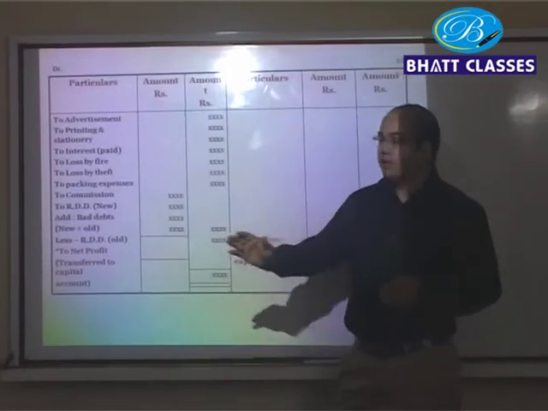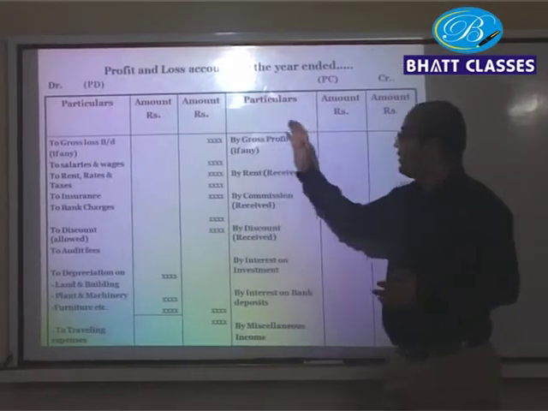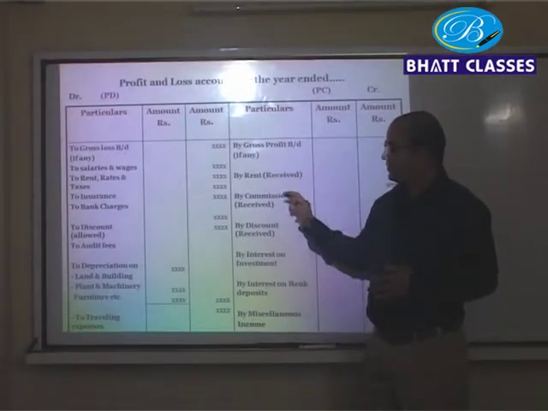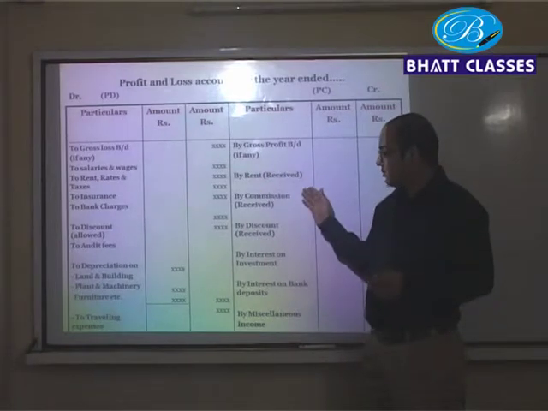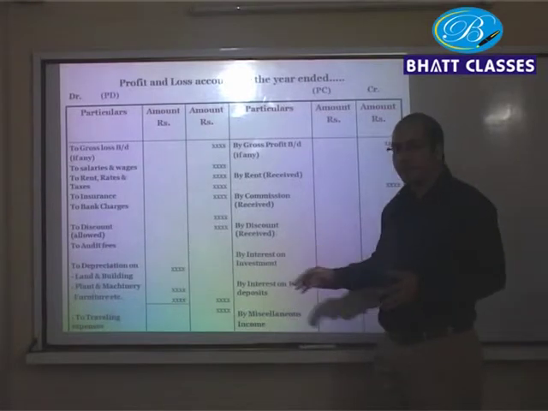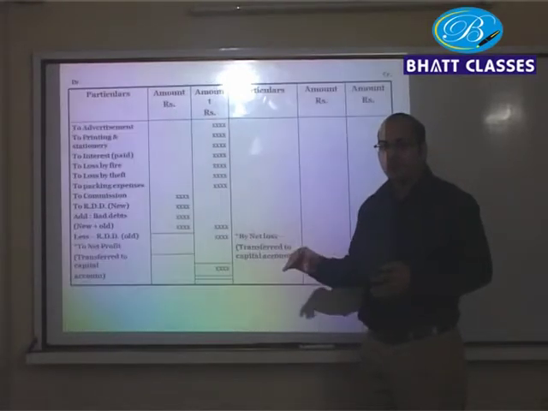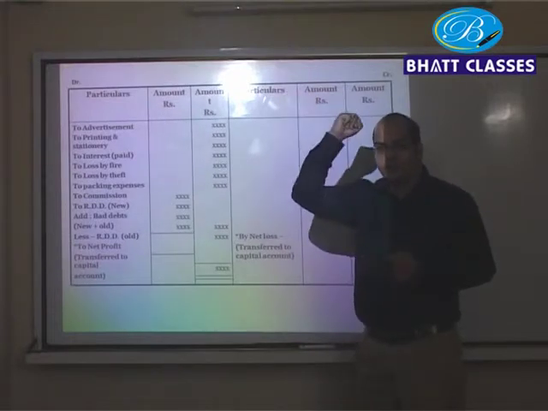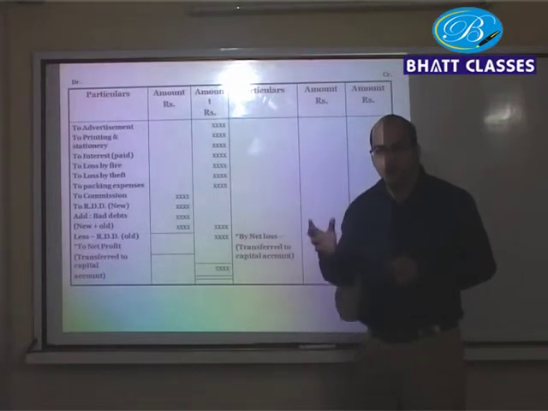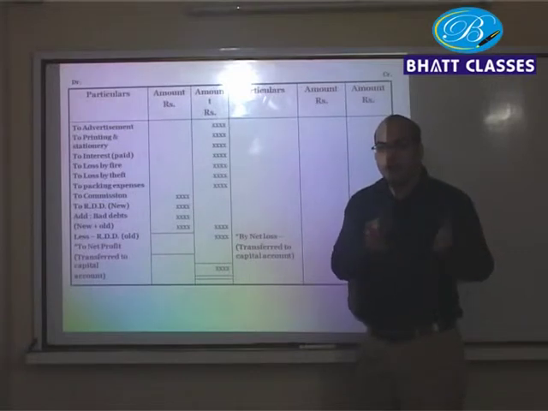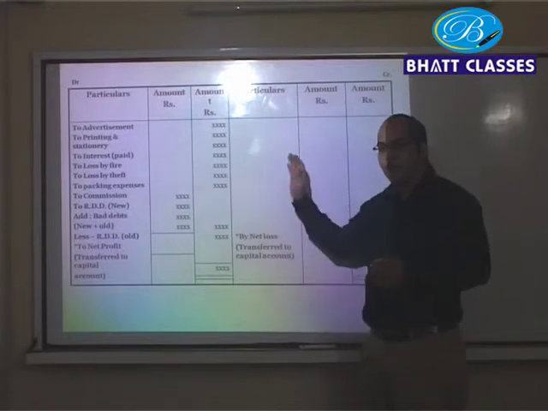Now just go through the credit side of profit and loss account. What you can see here is the income of the business. Rent, commission, discount received from the suppliers, interest on investment, interest on securities. Basically, whenever the business has excess money, they are going to invest somewhere. Suppose they invest their money in government securities, or they keep their money in some bank, they are going to get interest out of it. Interest is nothing but an income for the business which they record on the credit side.